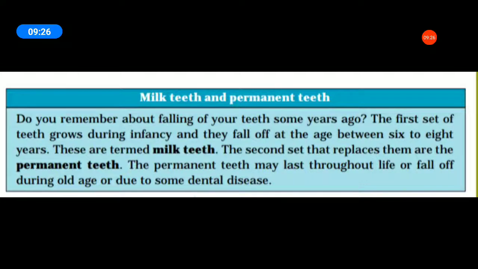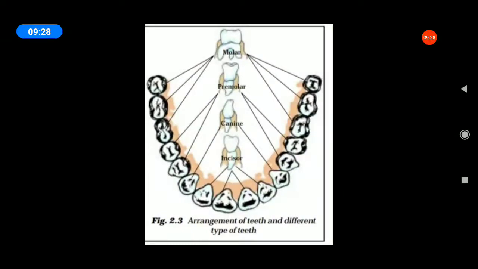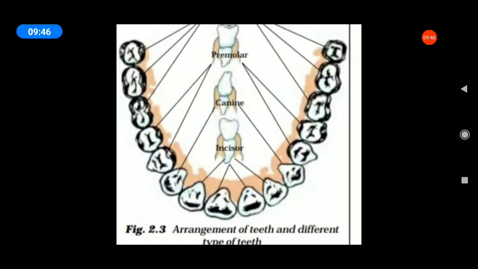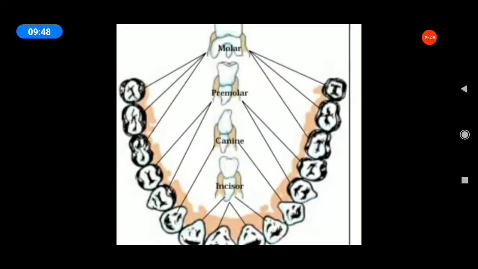Okay. Next, what are the four types of teeth? All of you see the picture, all of you see the diagrams. Incisors, canines, premolars and molars. So, students, listen carefully, in your book, page number 13. What are the four types of teeth? Incisors, canines, premolars and molars.